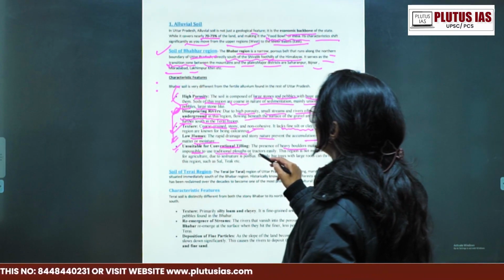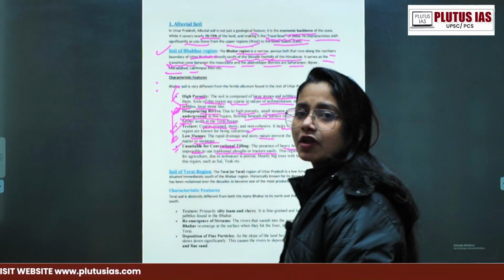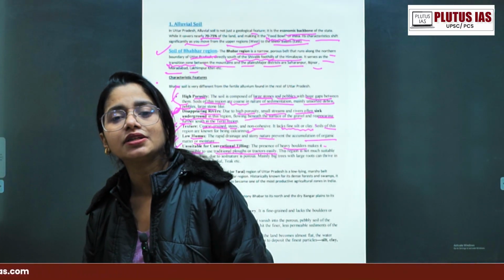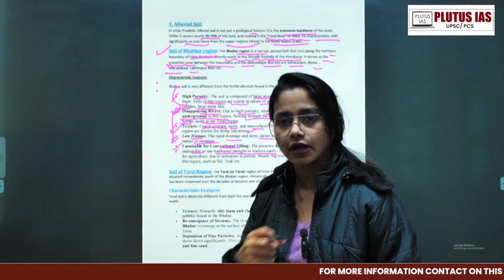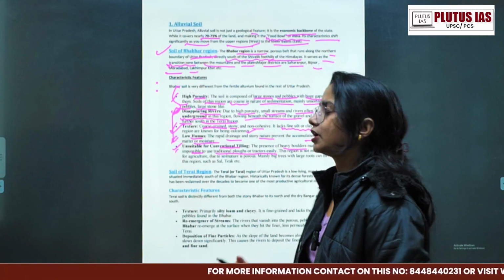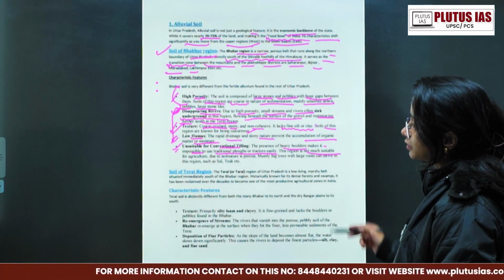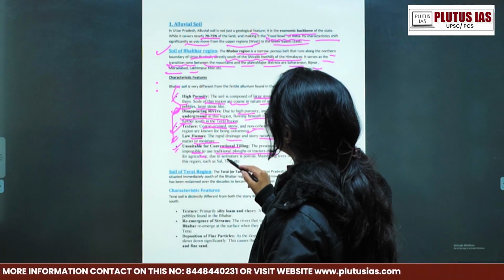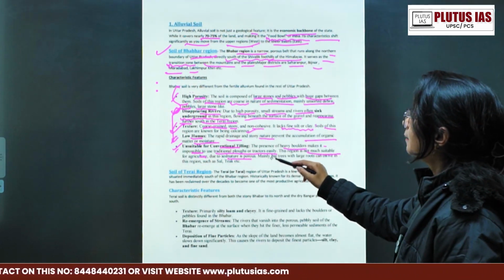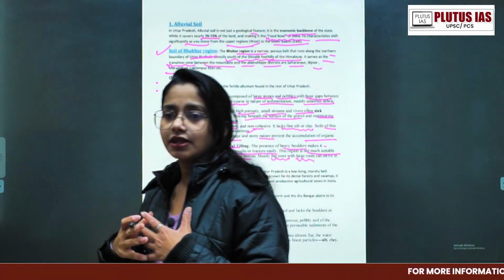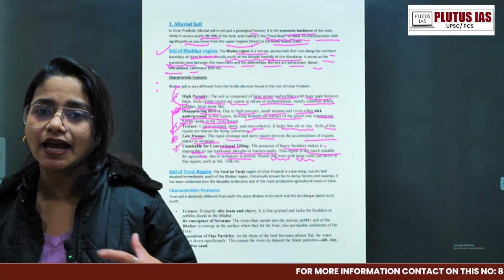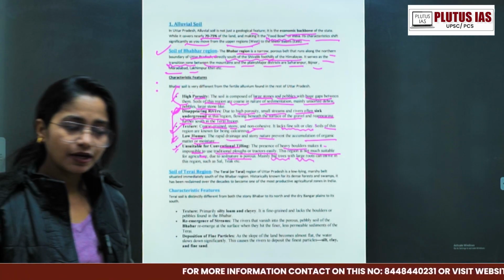This region is not much suitable for agriculture because the soil is porous, mainly big trees with large roots grow here. Why the big trees? Because the roots of big trees can penetrate deep, right? Because they also have the strength. So even in that big boulder size particle, they can adjust themselves and grow like that. The large roots can thrive in this region, such as sal, teak, and many more.